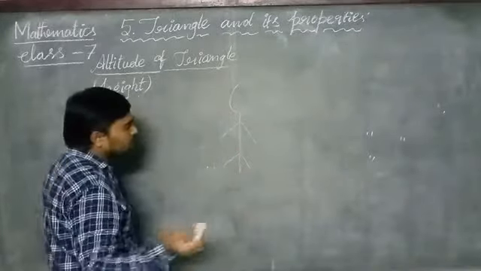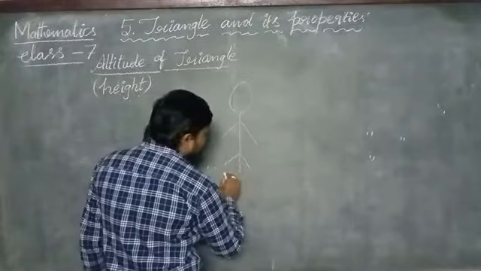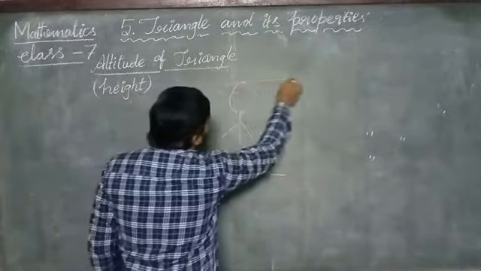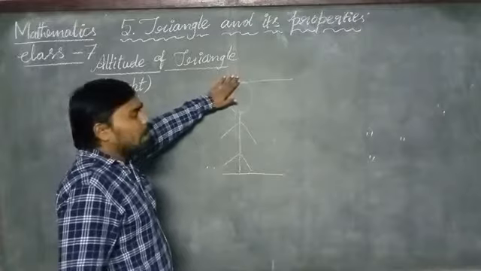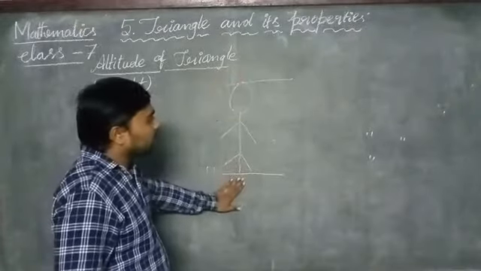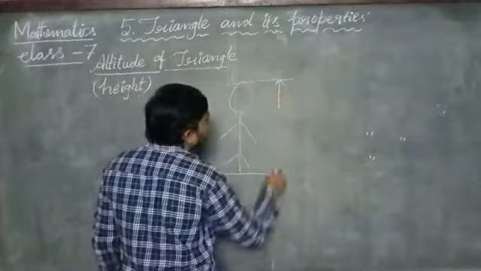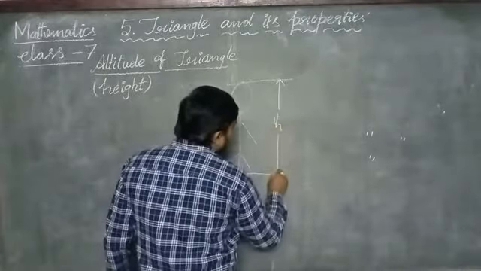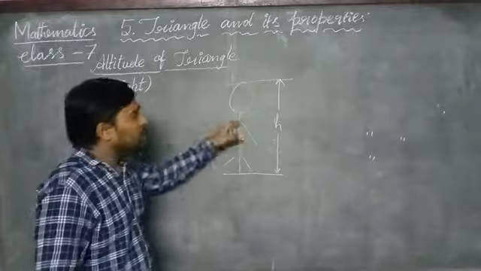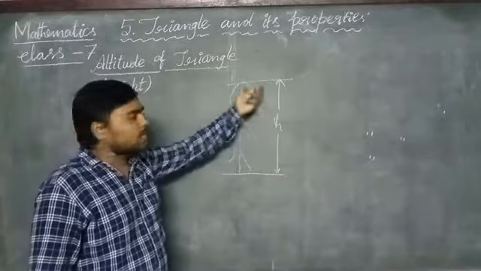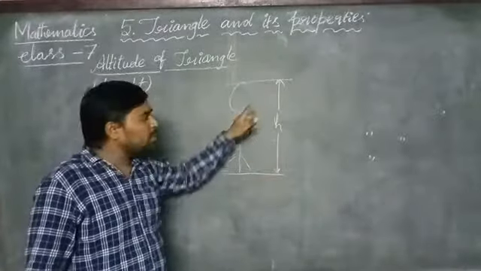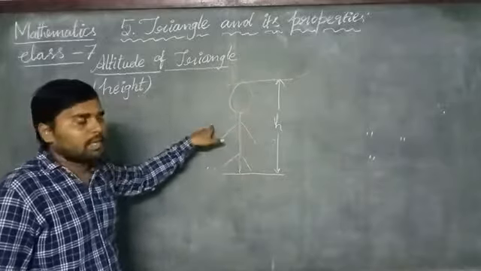Then if you want to measure this figure, you should take the top and bottom as the referring points, and we can measure the height of this figure with a ruler or scale, or with a tape.